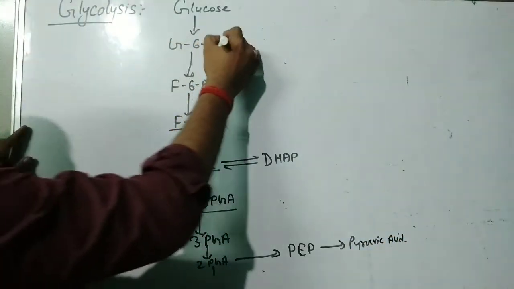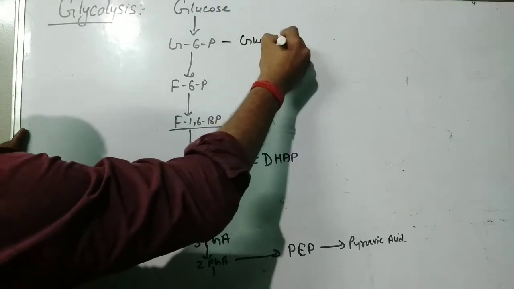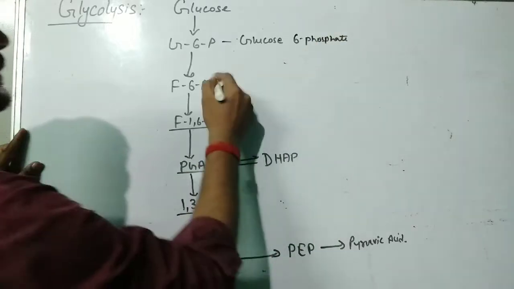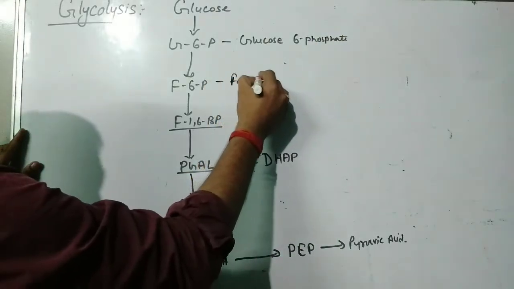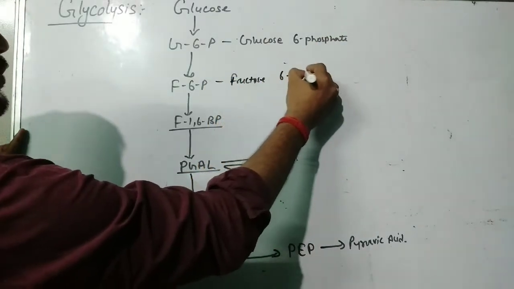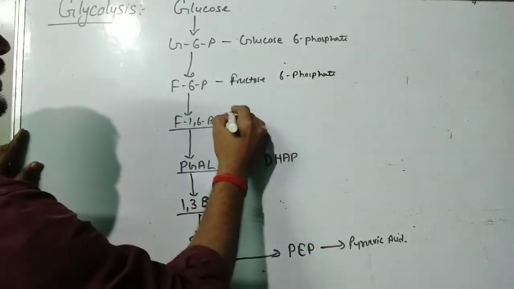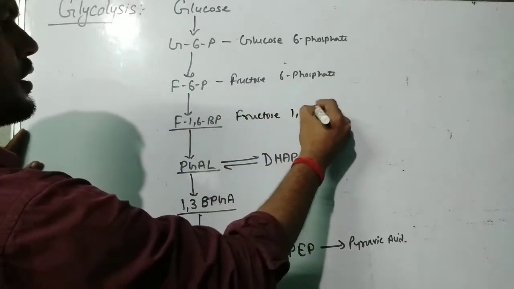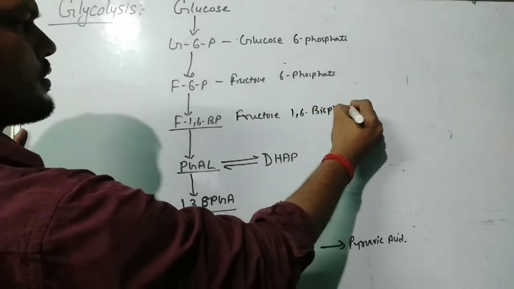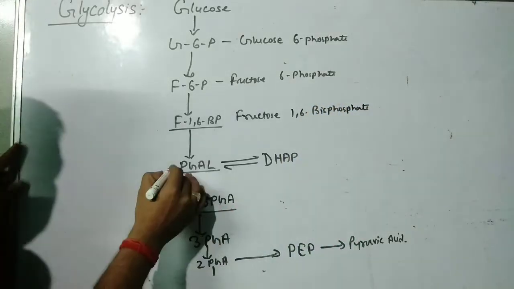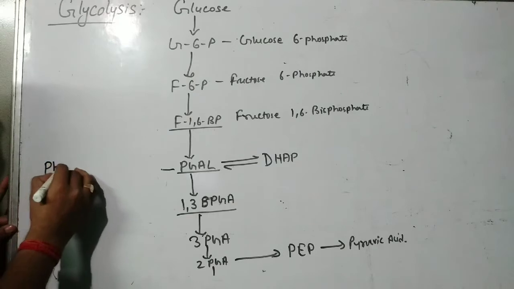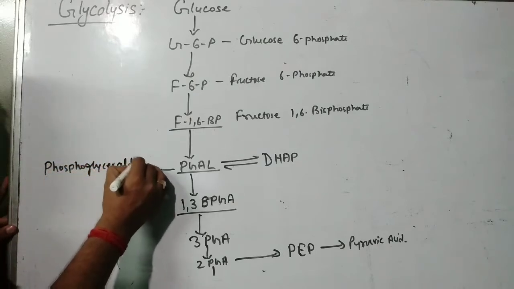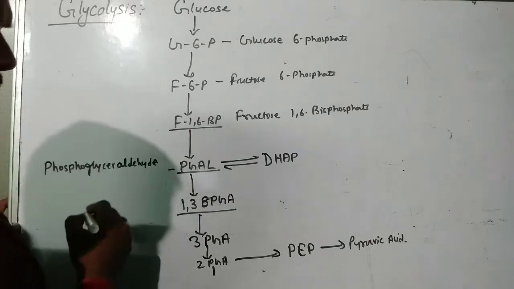I am writing the full forms now. It is glucose 6-phosphate. It is fructose 6-phosphate. It is fructose 1,6-bisphosphate. Then it is phosphoglyceraldehyde.